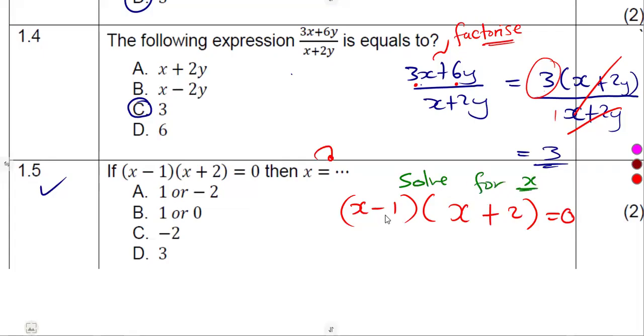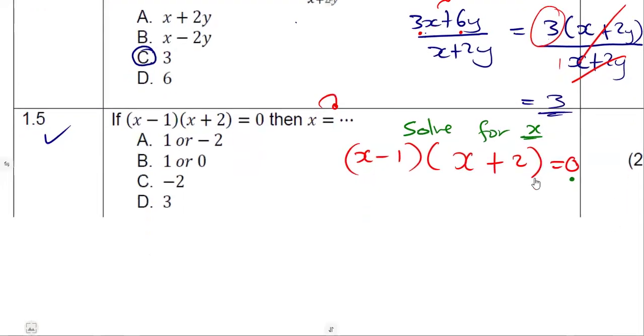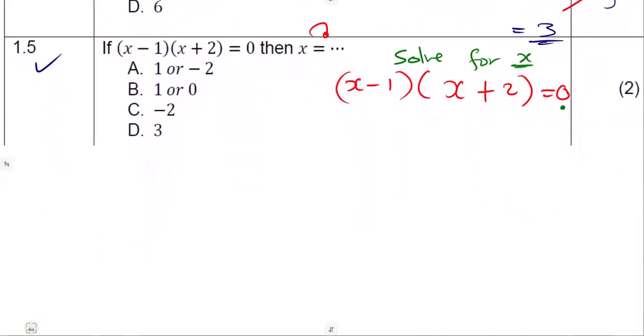How are you going to solve for x? Remember, I talked about these guys, two brackets. When they are equal to 0 like this, you are going to equate each bracket to 0. So you're going to say, let x minus 1 be equal to 0, or this bracket of x plus 2 also be equal to 0.